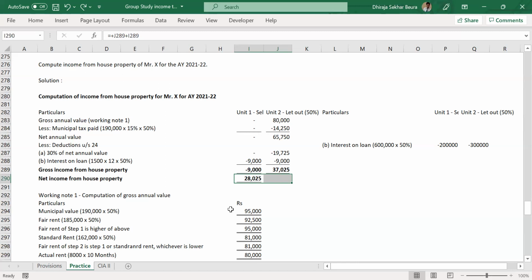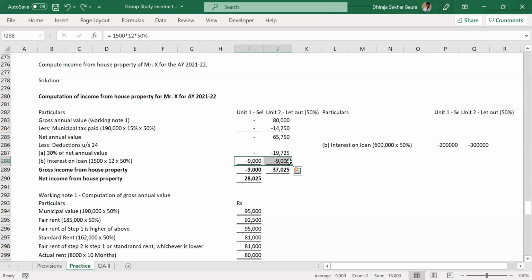So for self-occupied property, only interest has a tax exemption up to 2 lakh. But please remember, the 2 lakhs limit is not per house. It is per SOP. So if we have unit 1 plus unit 2 both self-occupied together, then also all total cannot exceed 2 lakh.